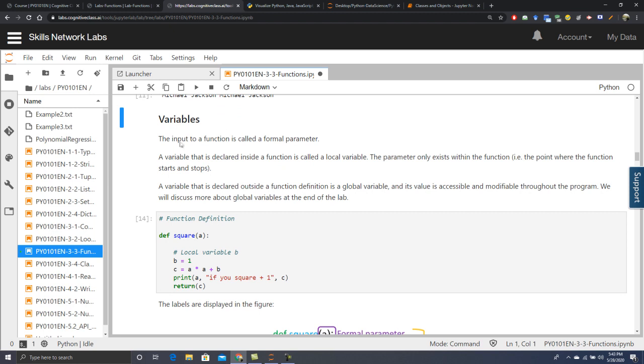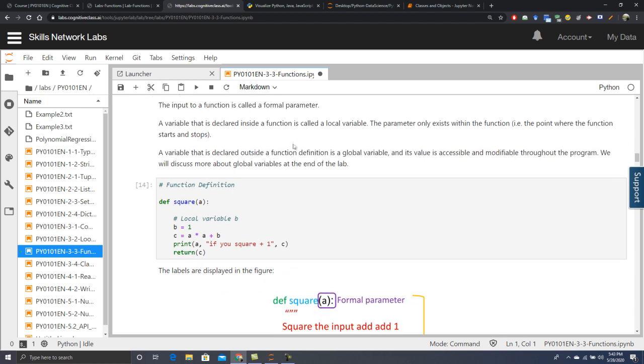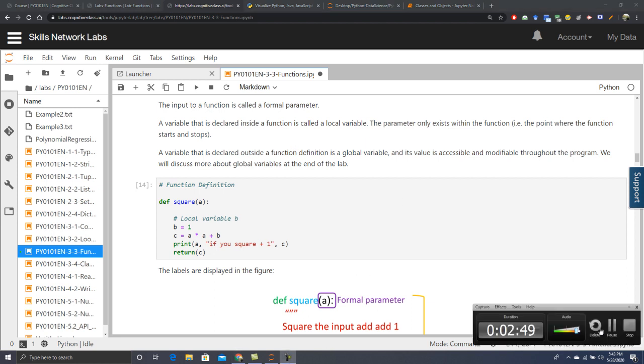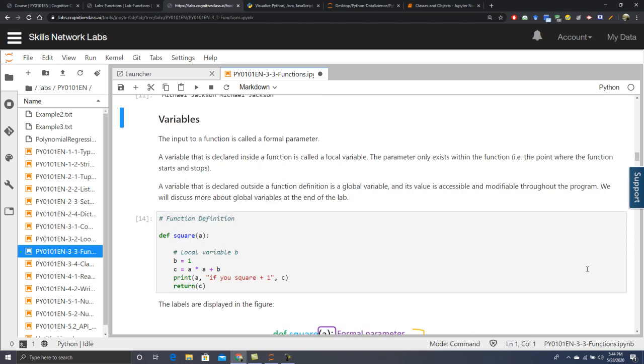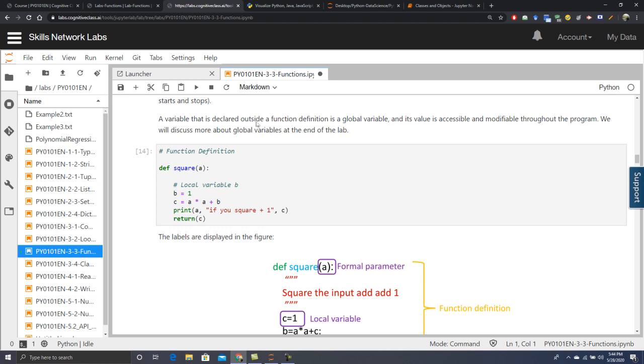Okay, now moving forward with variables. The input to a function is called a formal parameter. Whatever the input of the function is, this is the formal parameter. Now let's work with variables. There are different types of variables, called local variables and global variables. Instead of going into the theory, I will directly put you to the example.